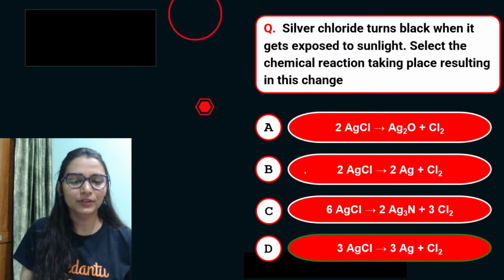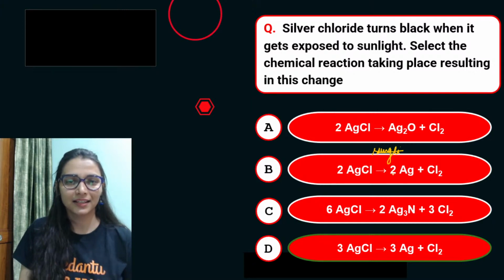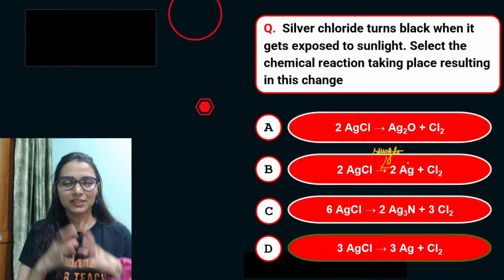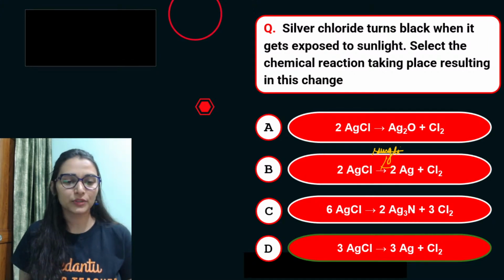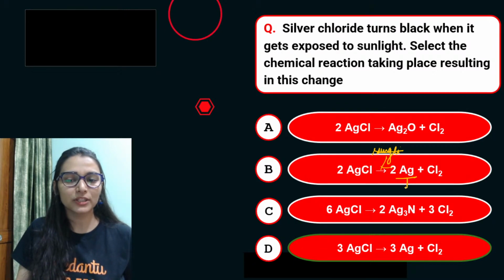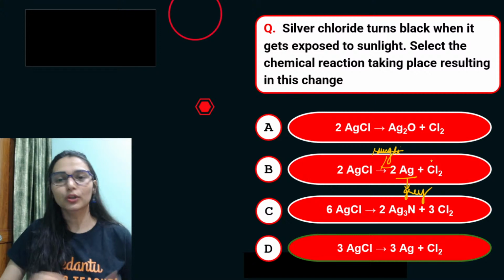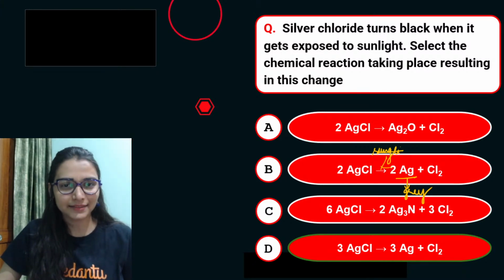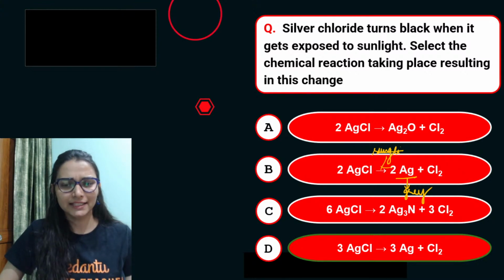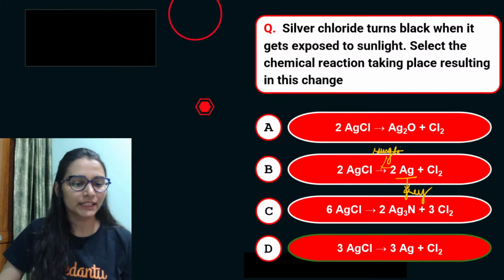Is it D or is it B? Because of decomposition, you are keeping silver chloride in sunlight. In the presence of sunlight, it just gets broken down, photo decomposition, and you would be getting silver which is gray in color. So white to gray color is your observation. No, chlorine is not gray. Chlorine is a yellowish green gas. It's not colorless. It's a yellow green gas.